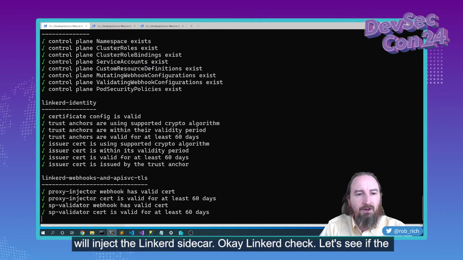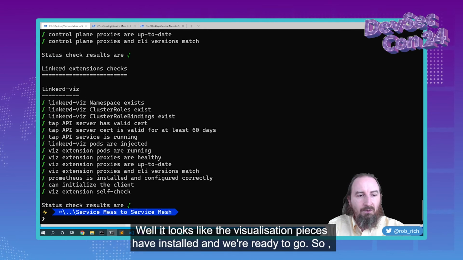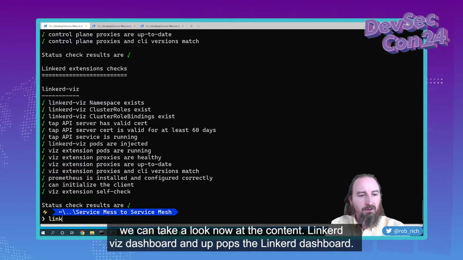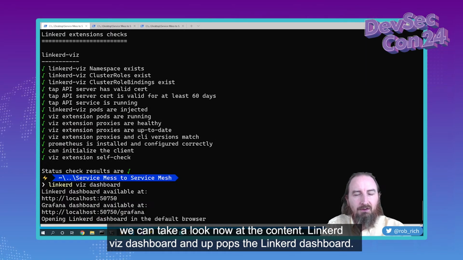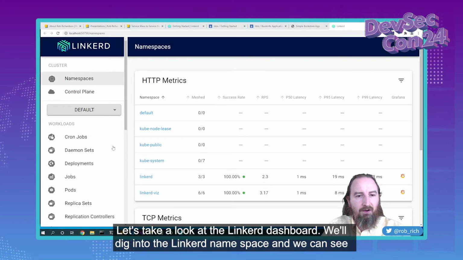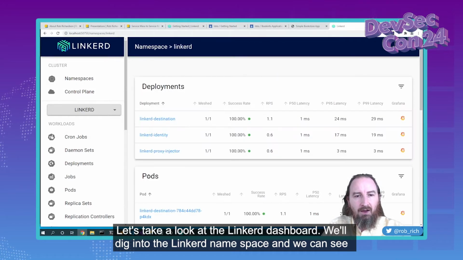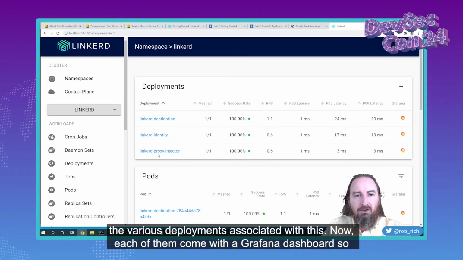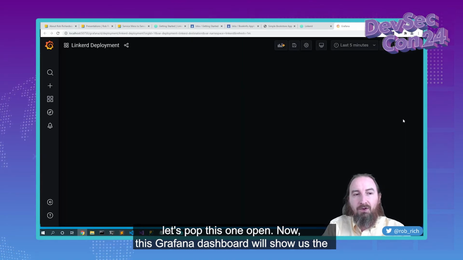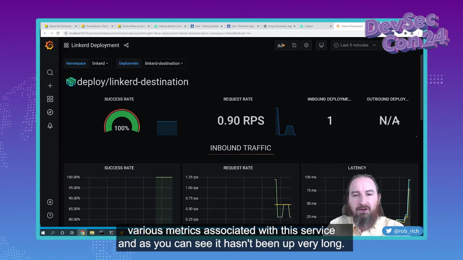Okay, linkerd check. Let's see if the content is ready. Well, it looks like the visualization pieces have installed and we're ready to go. So we can take a look now at the content, linkerd viz dashboard, and up pops the Linkerd dashboard. We'll dig into the linkerd namespace, and we can see the various deployments associated with this. Now each of them come with a Grafana dashboard. So let's pop this one open. Now this Grafana dashboard will show us the various metrics associated with the service.